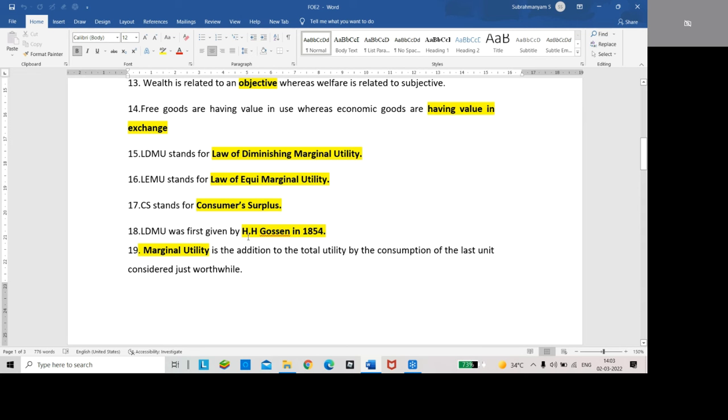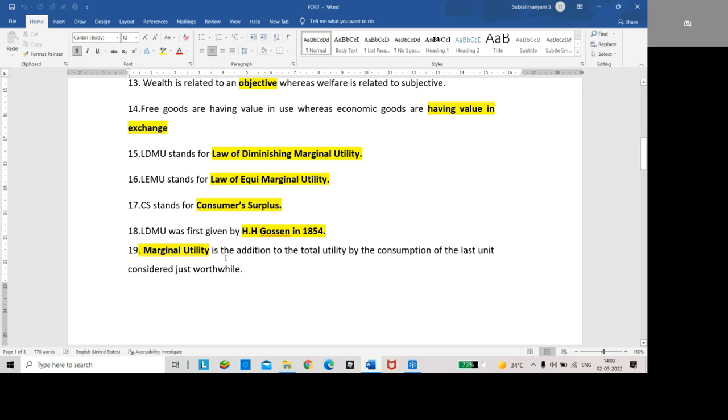LDMU was first given by H. H. Gossen in 1854. Dash is the addition to the total utility by the consumption of the last unit considered just worthwhile. That is marginal utility.